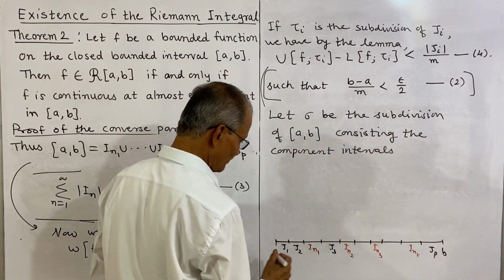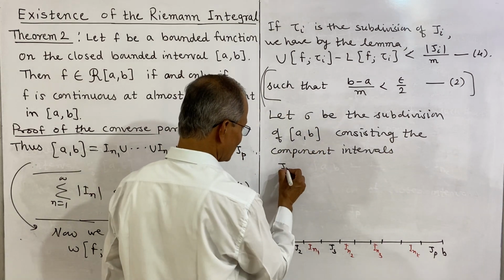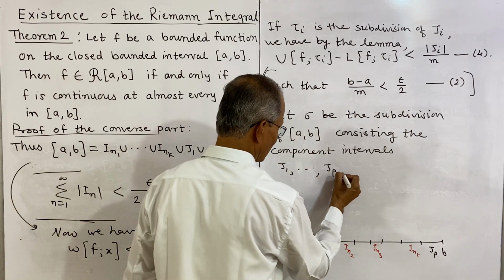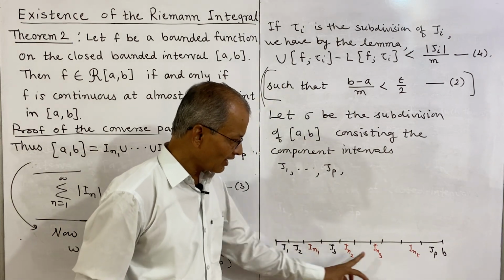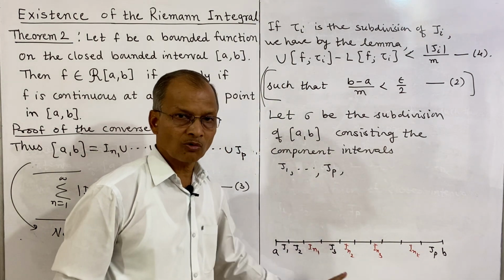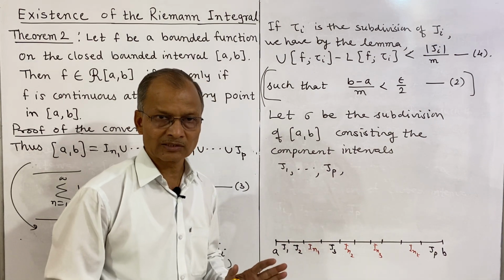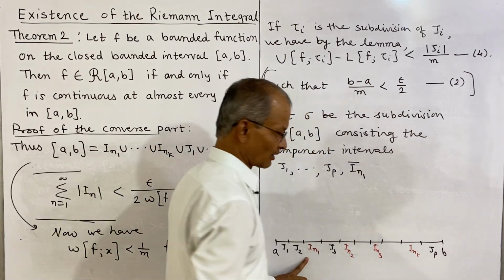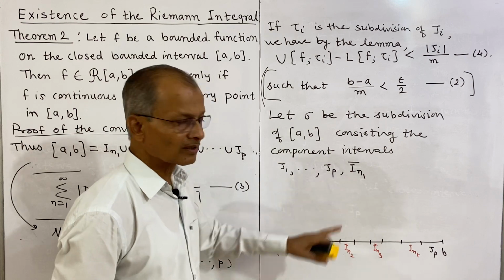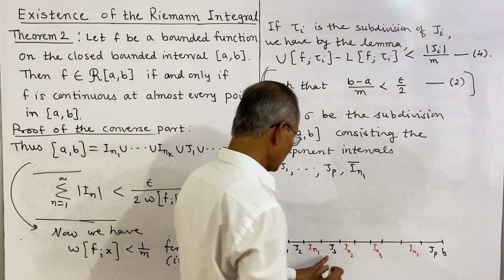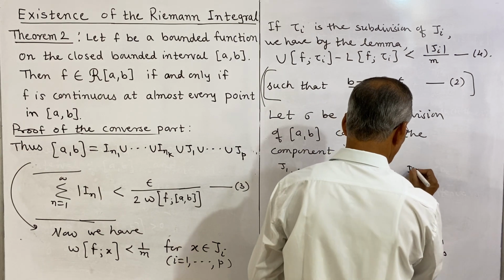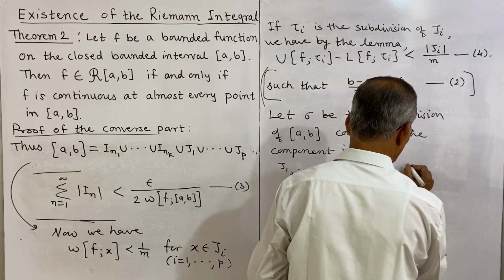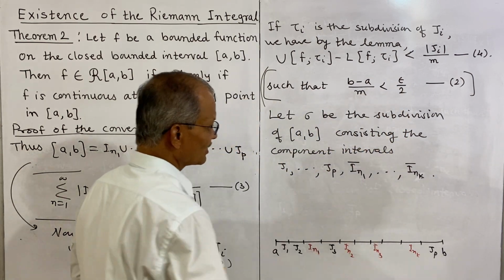See, the component intervals we will first consider J1 up to Jp, and these IN1 up to INk, and these are open intervals. We should consider the component intervals as closed, and therefore we write the closure of this. Closure of this is a closed interval. IN1 is open, we consider the closure, that means it will be closed. IN1 bar and so on up to INk bar. So sigma has these component intervals.